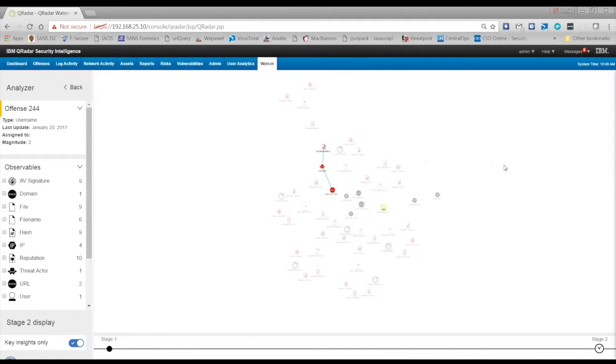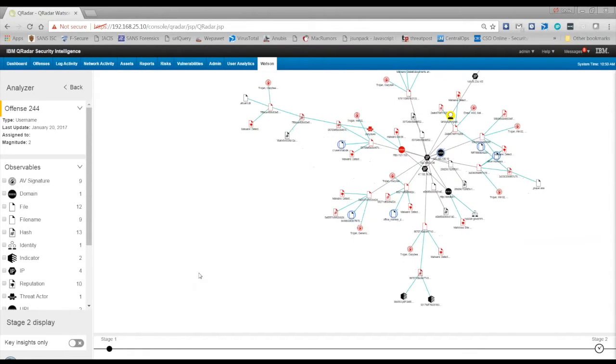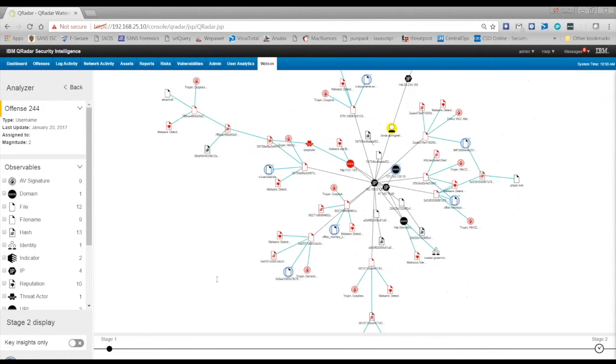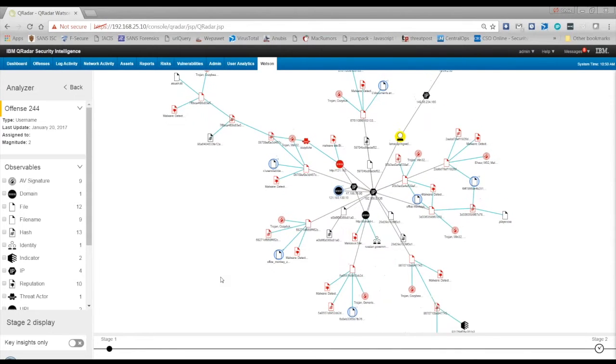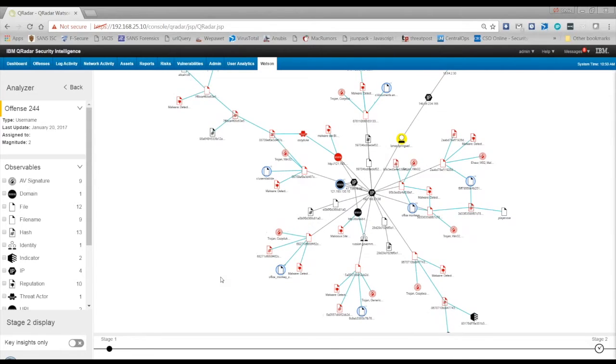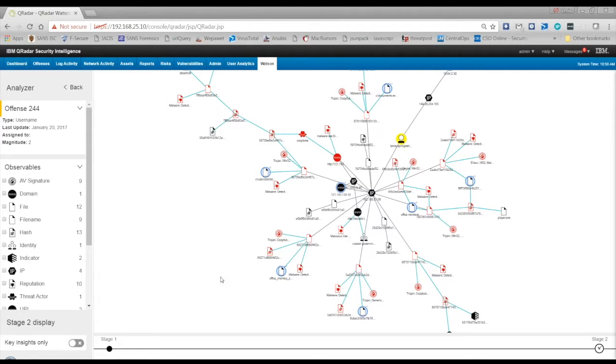So, as I was saying earlier, the graph is pruned to provide key insights. By coming over and turning off our key insights here on the left, we can take a deeper look into all of the relationship information that Watson was able to conclude regarding our investigation. So what we do is we get an additional view of extra indicators that we could potentially explore, things like file names, installation paths, threat entities, identity, additional malware hash files and executables. And all of this information is easily extractable and able to pass to our investigation team to continue the research